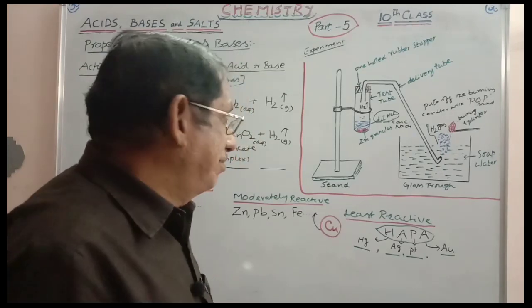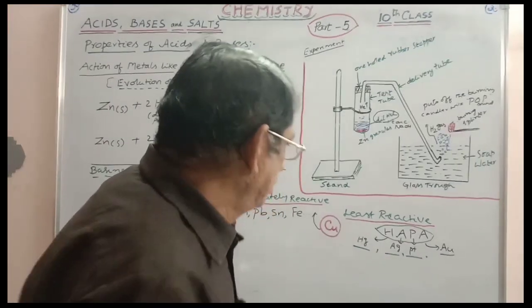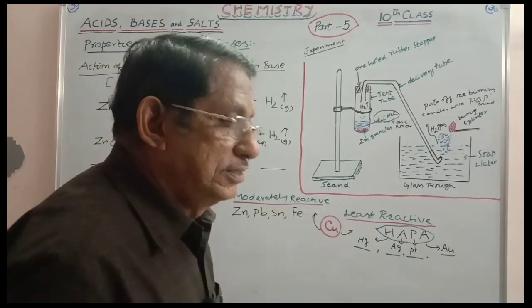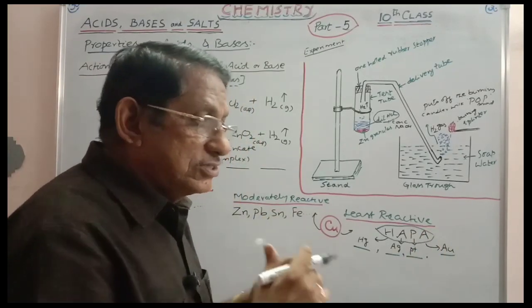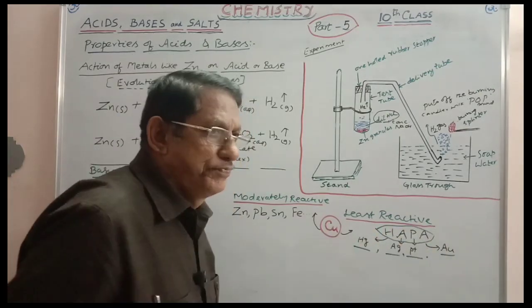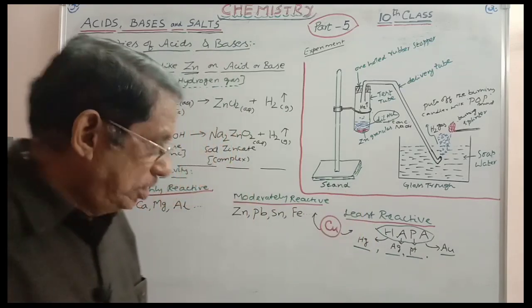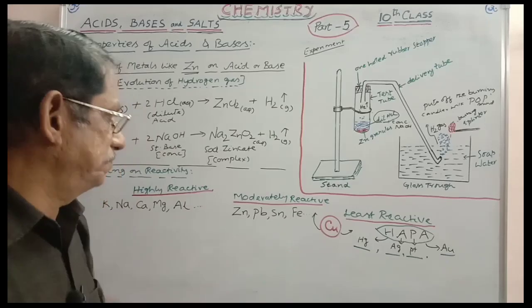Basing on the activity on acids, this can be included in the least reactive. In the case of metallurgy, it can be included here. In the case of action of metals on dilute acids, copper will be included here. So copper is on the edge between these two. Okay, this is the categorization of metals.